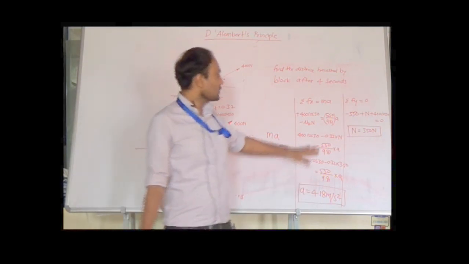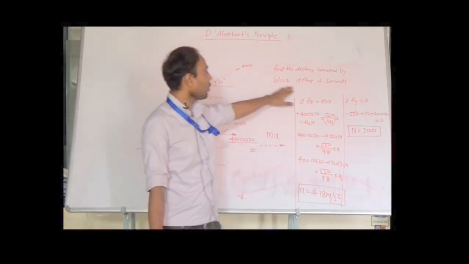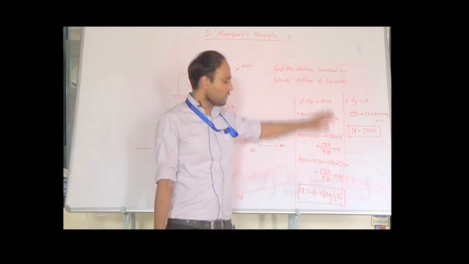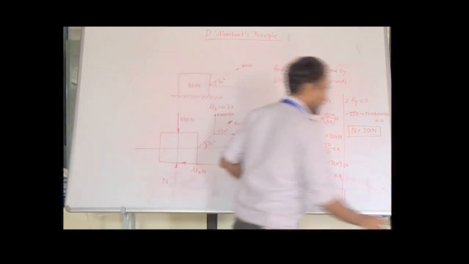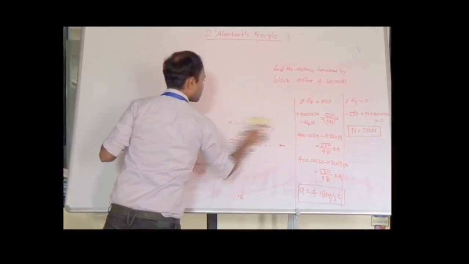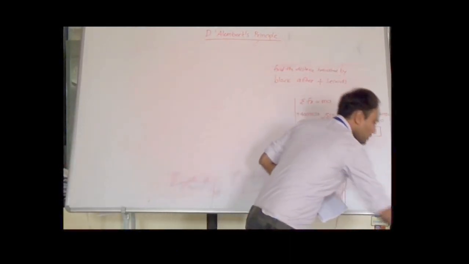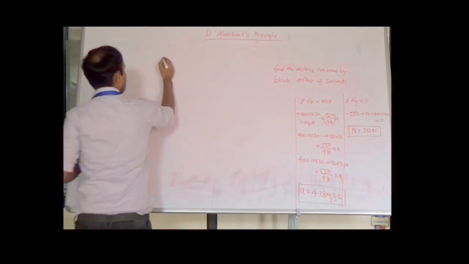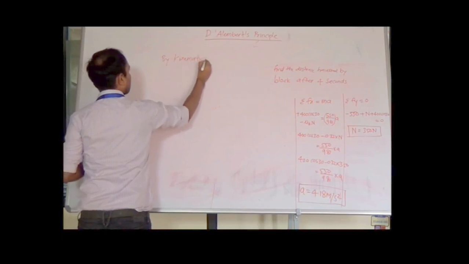Now the question is not to find out only the acceleration part. We have to find out the distance traveled by the block after 4 seconds. So once we get the acceleration, we can use the kinematics of particle to get the distance traveled in 4 seconds. So let us use kinematics of particle after this. By kinematics of particles,